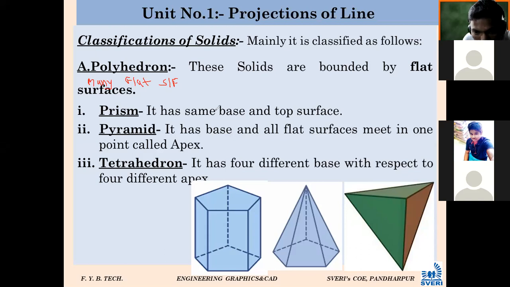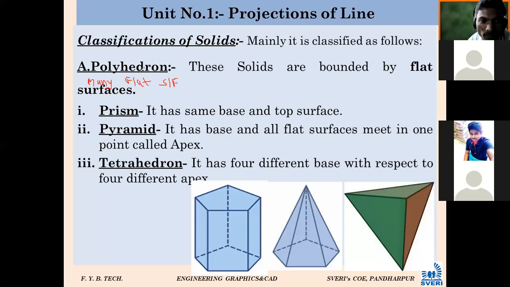A solid that is bounded by many flat surfaces, that is called, that we are calling a polyhedron. Further it is classified mainly into two types, prism and pyramid, and a third, a special type of polyhedron called a tetrahedron.